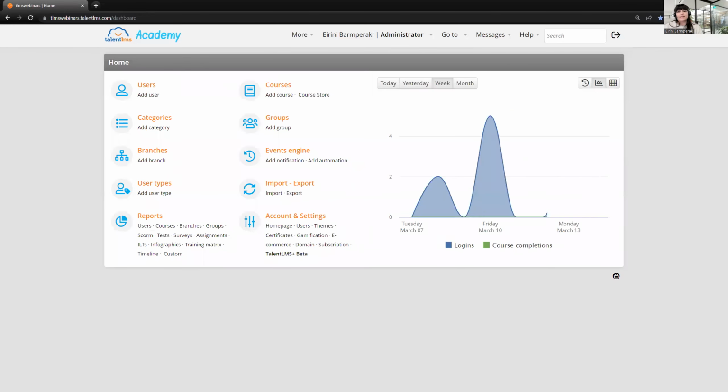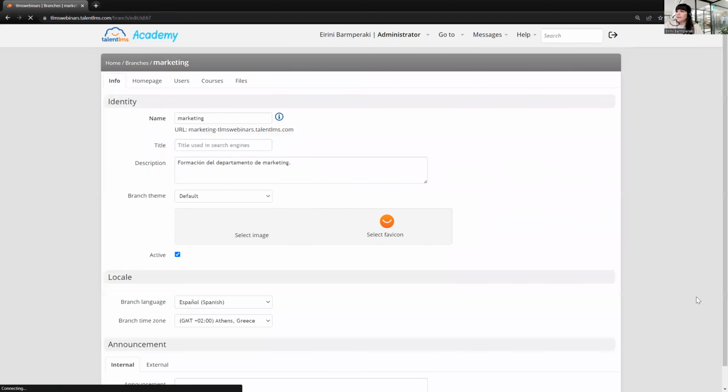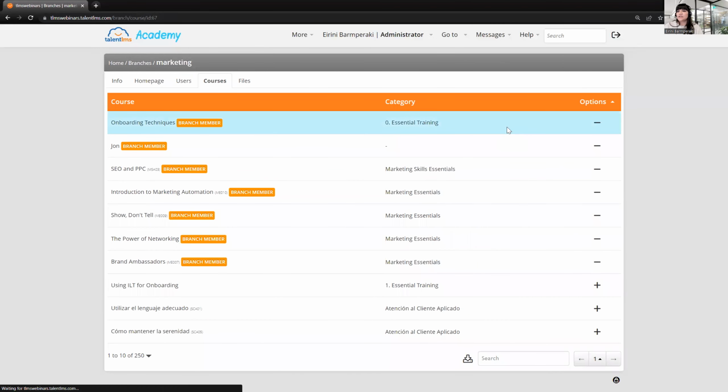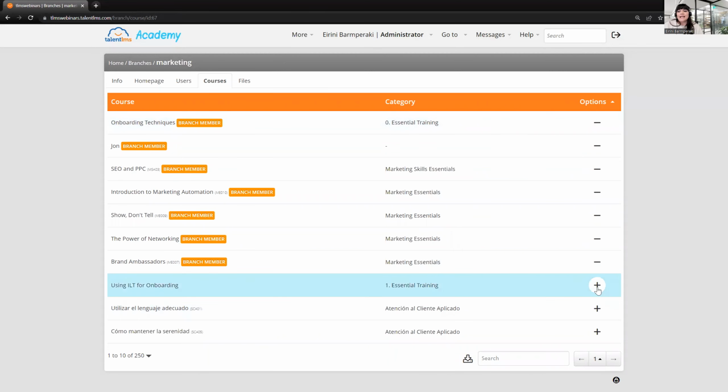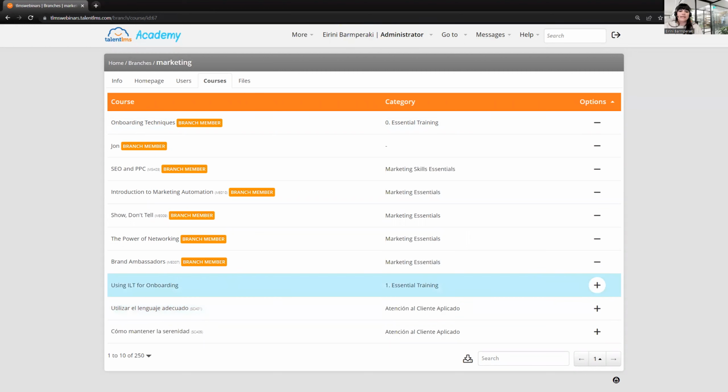Well, creating courses at the branch level will follow the same process. However, if you have the courses already in your main portal, from your admin dashboard, just click on the branches so you can have the list of the branches you have created so far, and click on a branch. Let's click this one, the marketing one. And from the course tab, let's click on that. Here I have the list of all the courses I have in my portal, and I can add courses in this branch by clicking this button, the plus icon, or even I can remove courses just like that. So this is how you can create a unique branch course catalog.